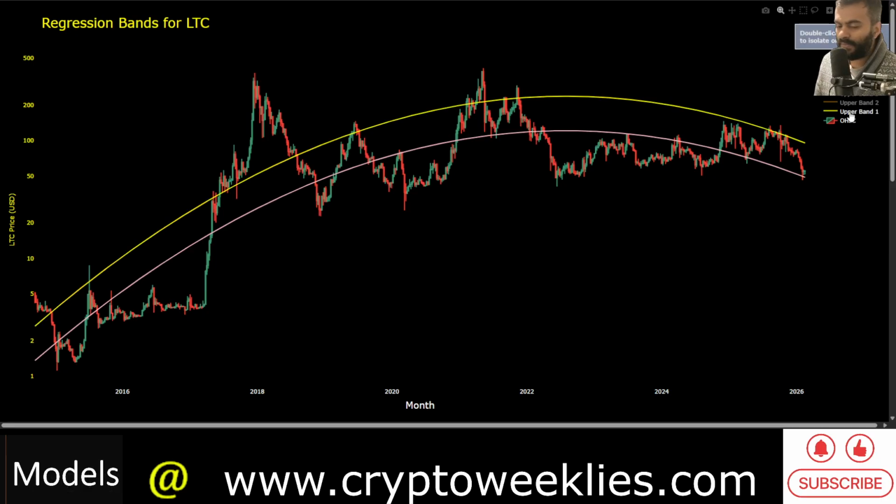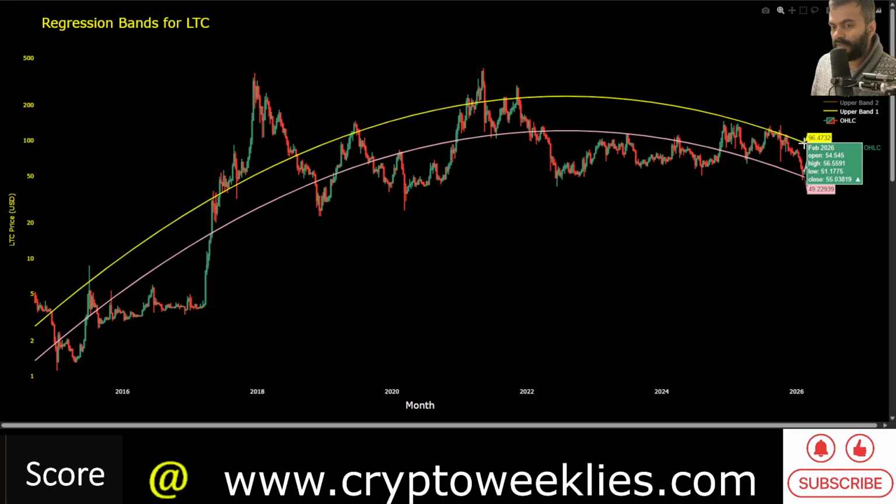On this analysis, we will be releasing a similar analysis with a diminishing returns or decay function that we like to add to the regression bands towards the end of the bear market.